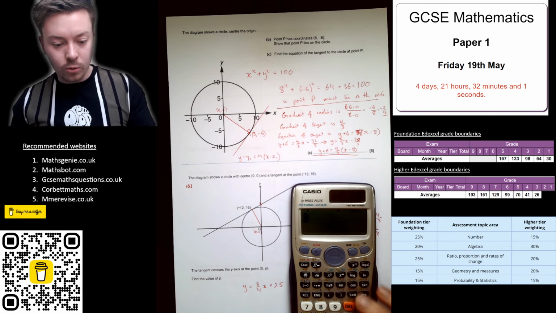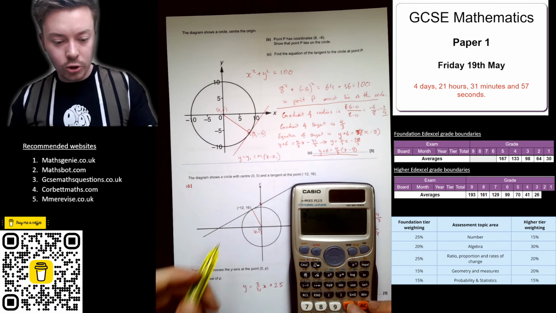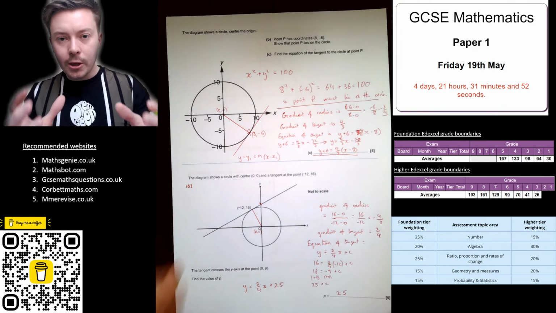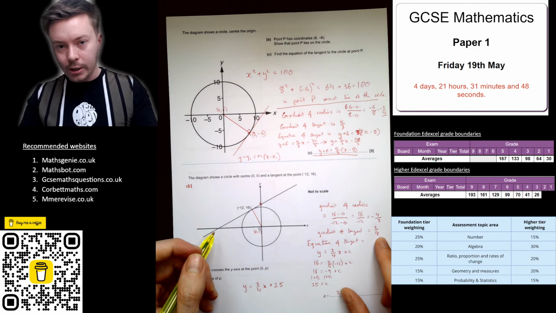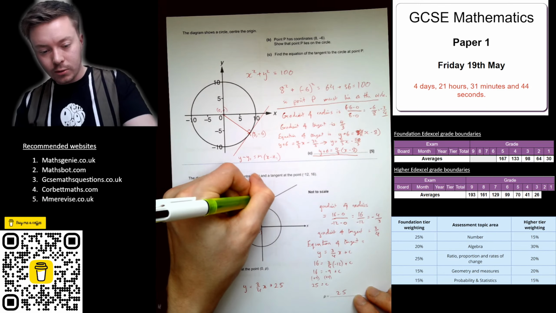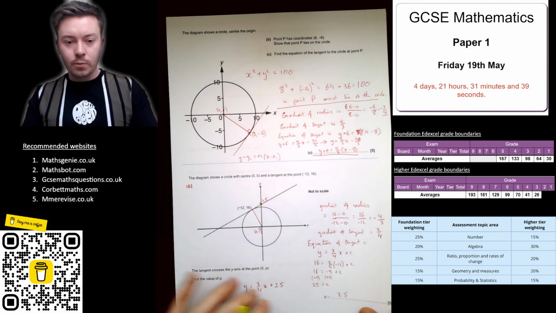So 3/4 times negative 12 plus 25 should get me 16. It does. And also just think about your gradient. Does it make sense for the question? This gradient is positive, my gradient is positive. So that has to be 25, and it is (0, p). Super.